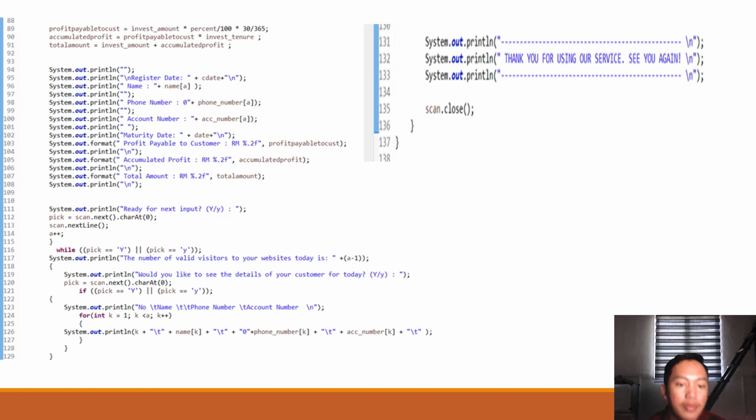I have used while to pick either to continue the loop or end the loop, and then I use an if selection structure to see the data of the customer or not. Lastly, this prints out the output, and this is the end of the coding.